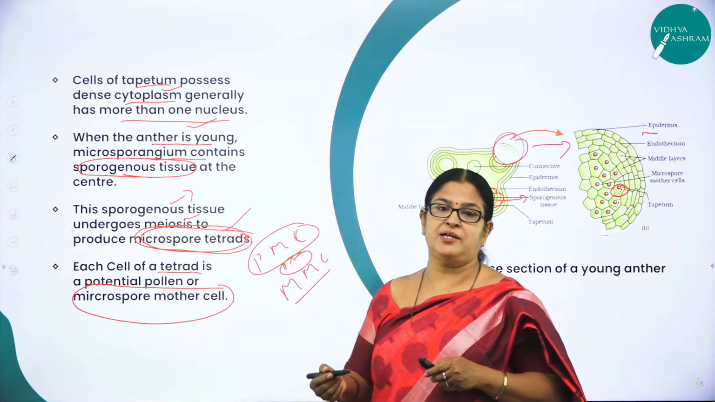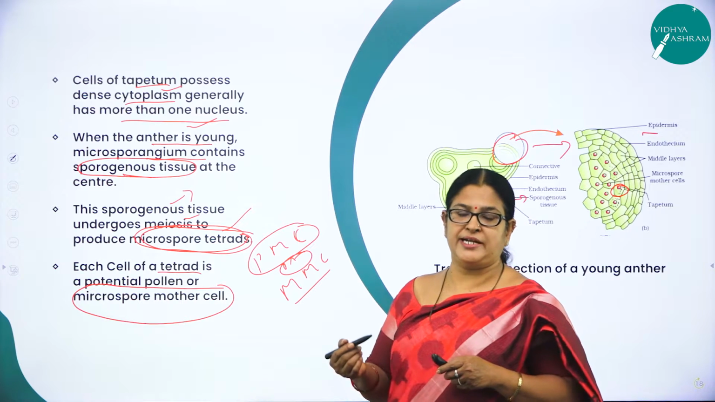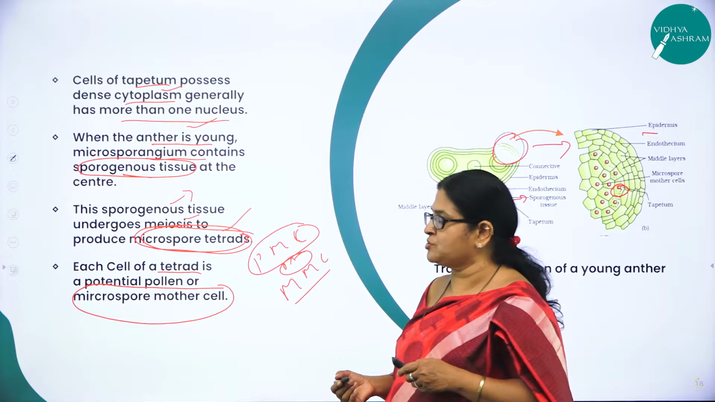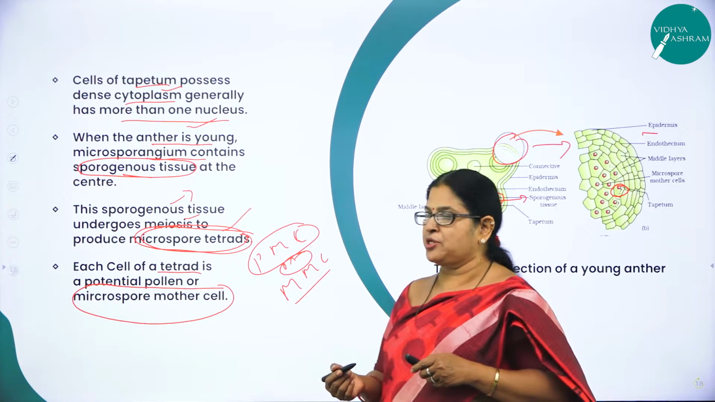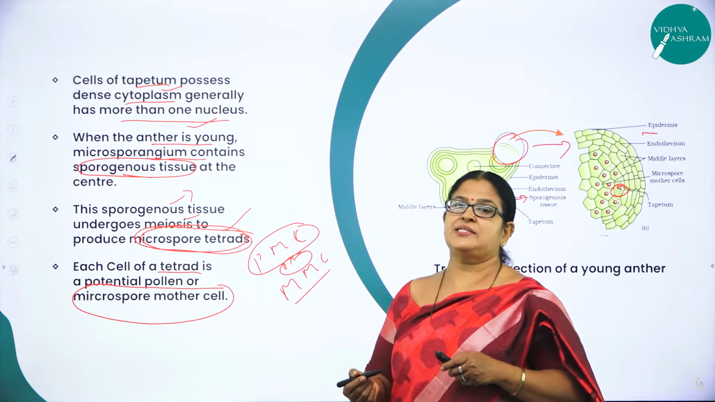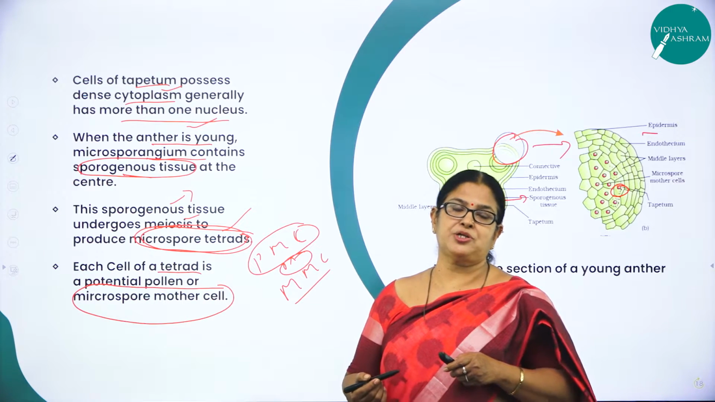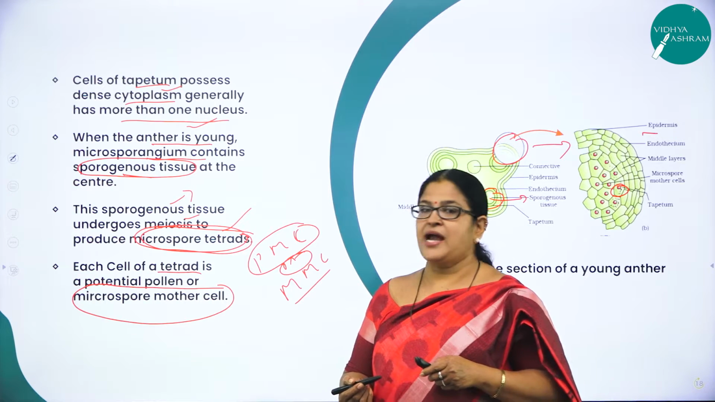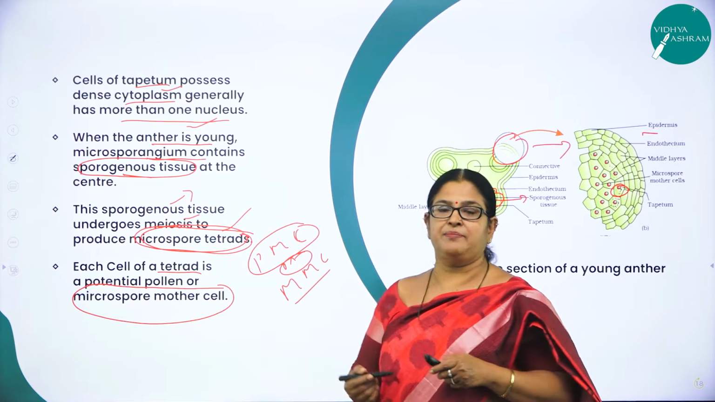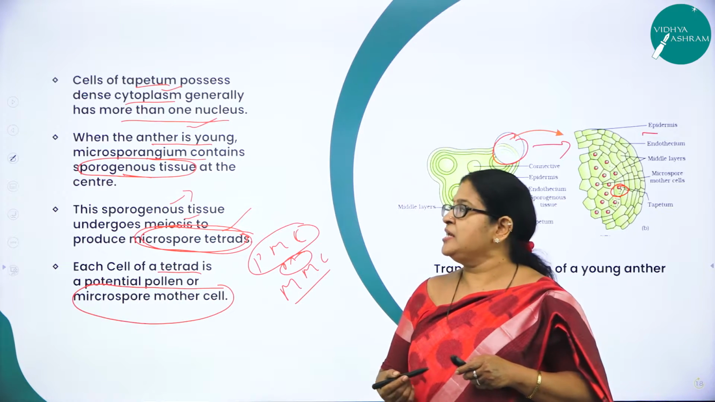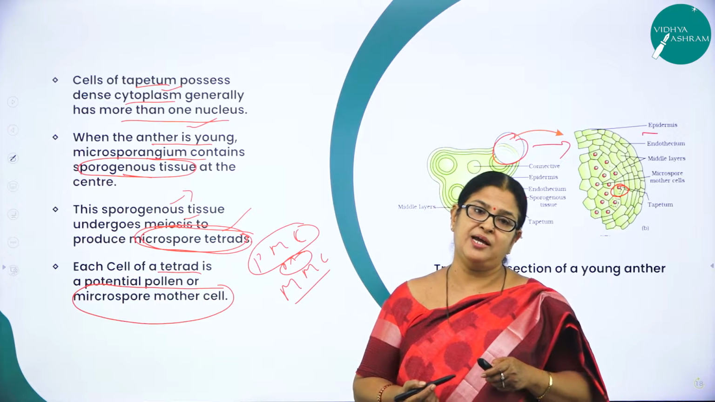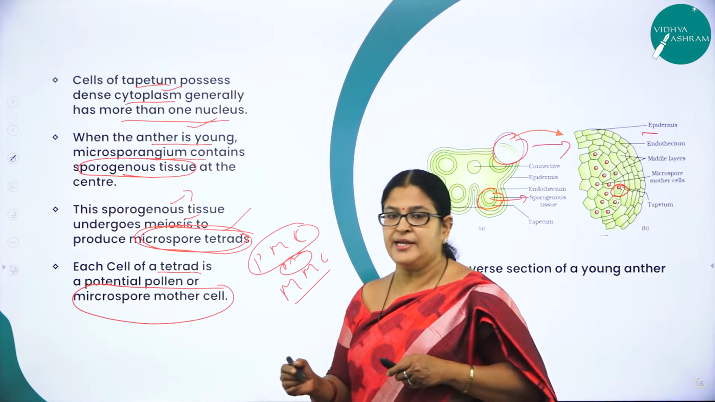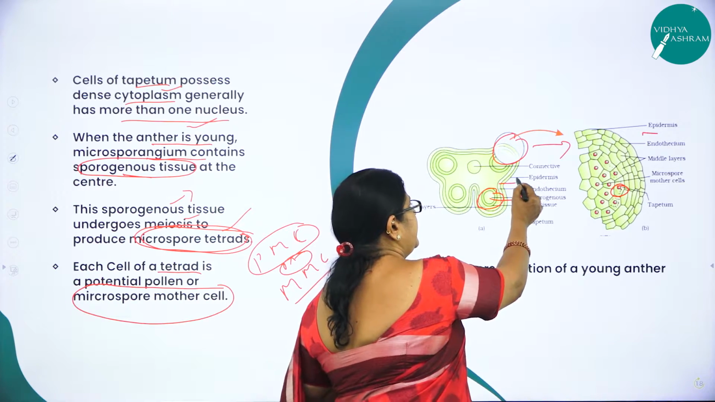And as the anther matures, the sporogenous tissue undergoes what? Meiosis to produce what? Microspore tetrads. And later, as the anther matures, the microspore tetrads dissociate and develop into pollen grains, right? And as I said, particularly in a young microsporangium or young anther, several thousands of microspores are produced, which will be released through a process called dehiscence. What do you mean by dehiscence? Dehiscence is nothing but opening up. Here it breaks open.